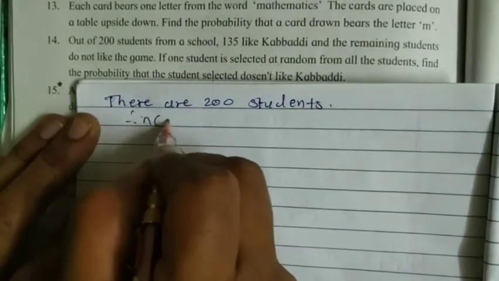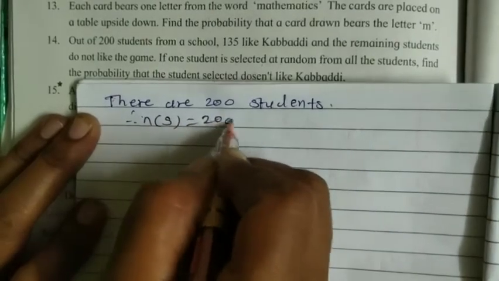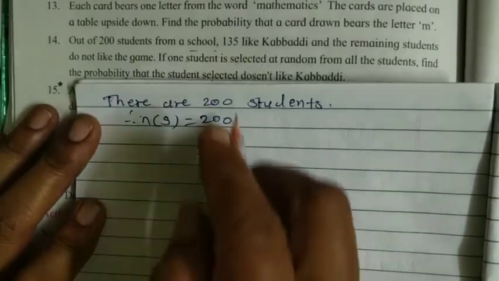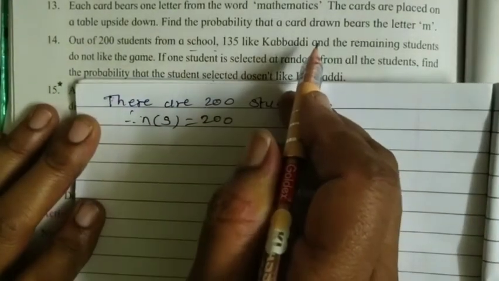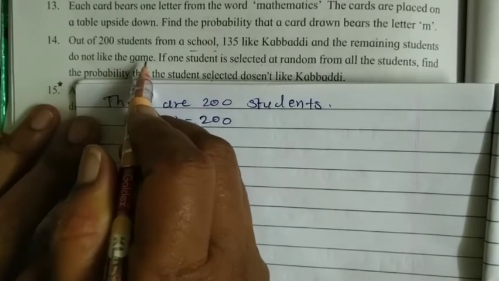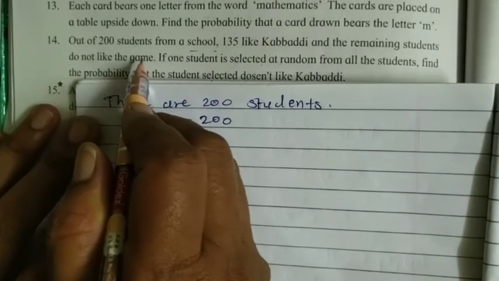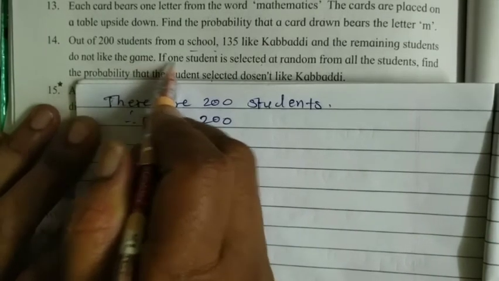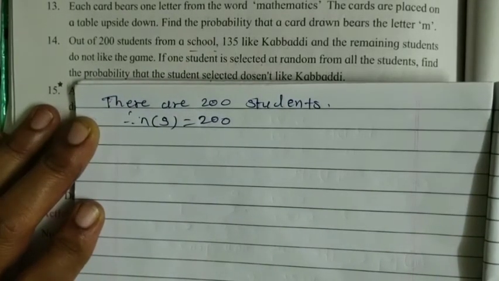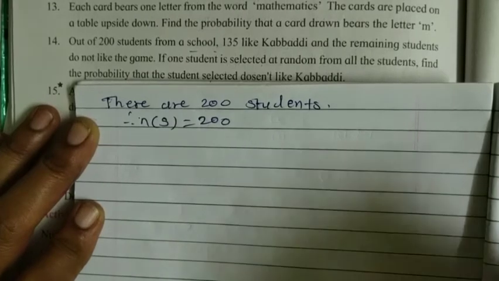Therefore number of S is equal to 200. This is the first condition. 135 like kabaddi and the remaining students do not like the game. Means here two events are there: 135 like kabaddi and the remaining, 65, do not like kabaddi.